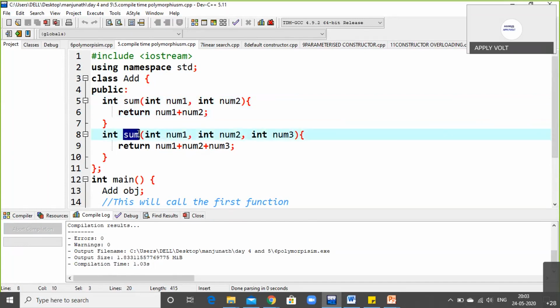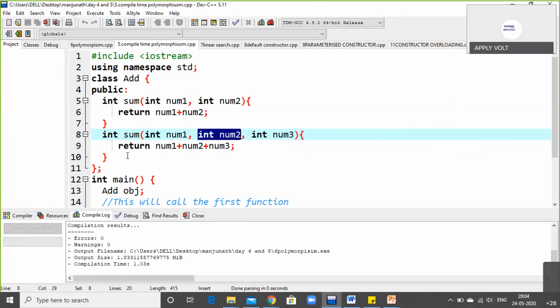The second function is also the same sum. If more than one method with the same name is defined, you can call it overloading as well. Next one, here I'm using the arguments three times: number 1, number 2, and number 3. In the previous one, we used the arguments twice, and in the second method, I'm using thrice the arguments.